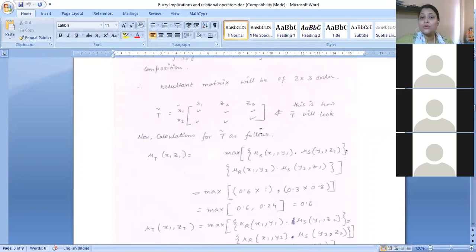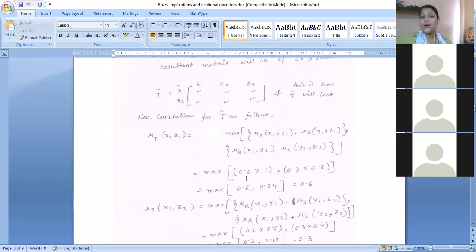We need to take these in such a manner that we take x1 y1 and y1 z1, so that this y1 will be cancelled out and we will be having x1 z1, and again we are having x1 y2 and y2 z1, so that this y2 will be cancelled out and we are having x1 and z1 as well. So basically, this is how you are going to compute the max product composition.